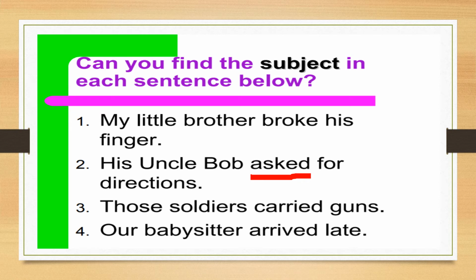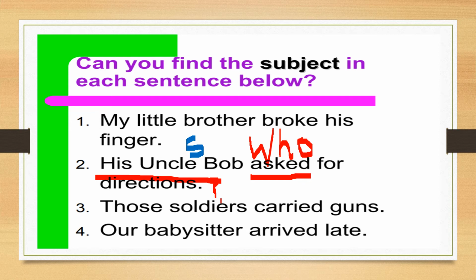Here we have to just add one word. Who asked for directions? We frame this question, and we are getting the answer: his uncle Bob. So his uncle Bob is nothing but the subject. As you can see here, this is the subject. Correct.